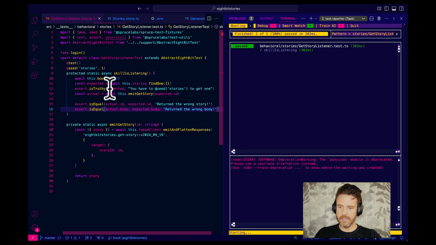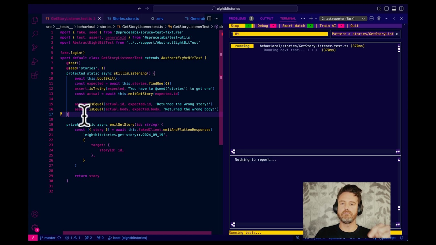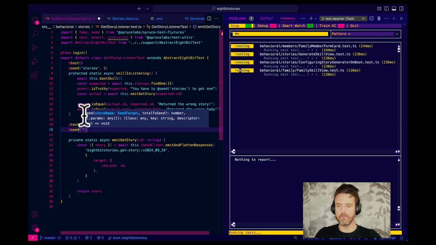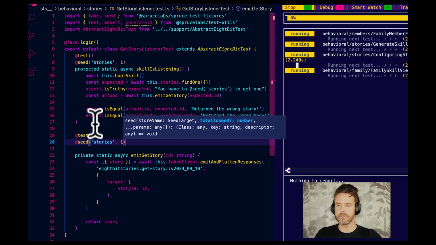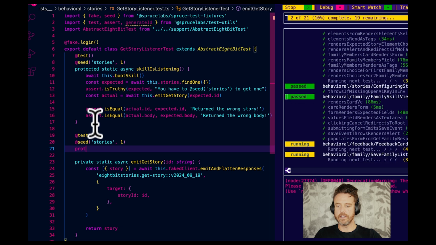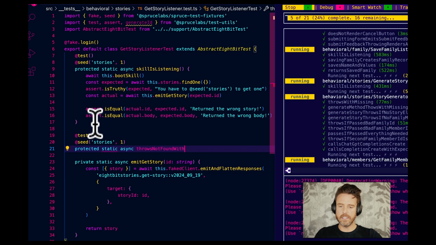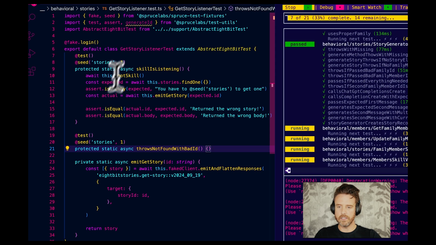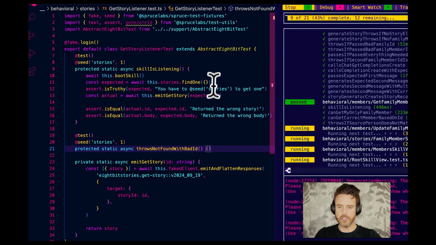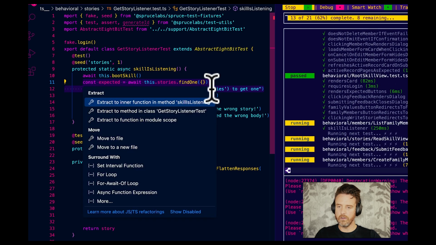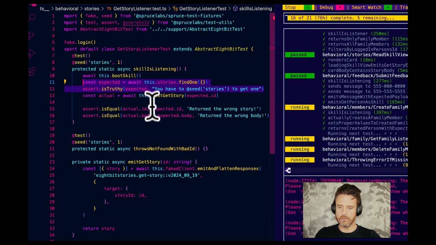Okay, not too bad. Now let's say we pass a bad ID. It 404s, or rather we don't have that concept, because everything's socket based, so it'll throw not found. So let's do test static async throws not found with bad ID. Cool. So firstly, I'm going to need to load one again. No, I won't. I don't need to do any of that. We're going to do this.